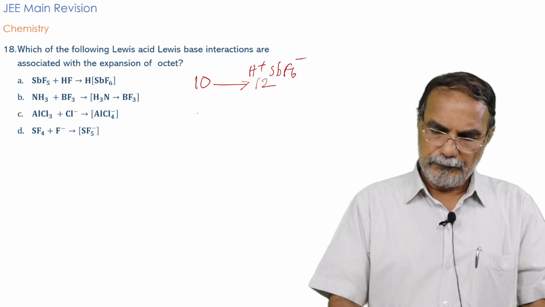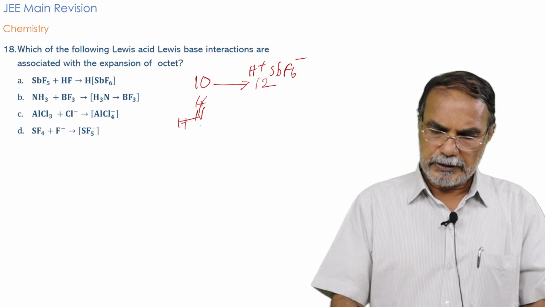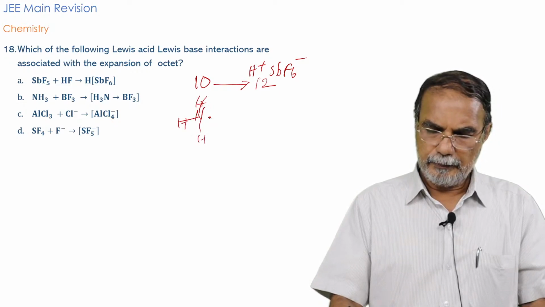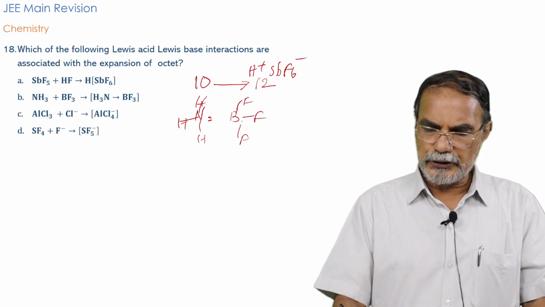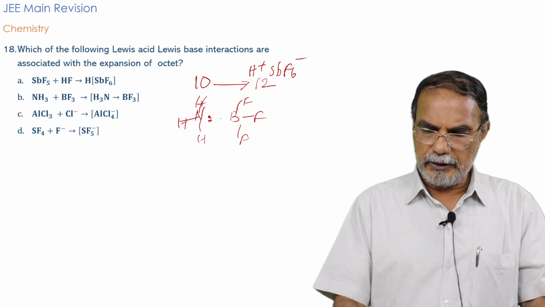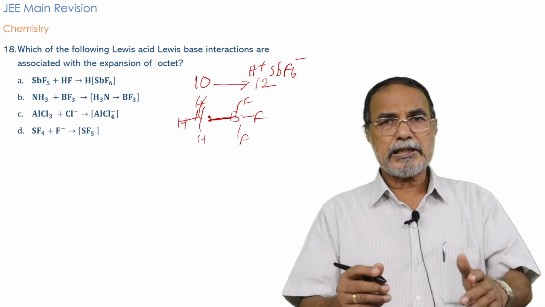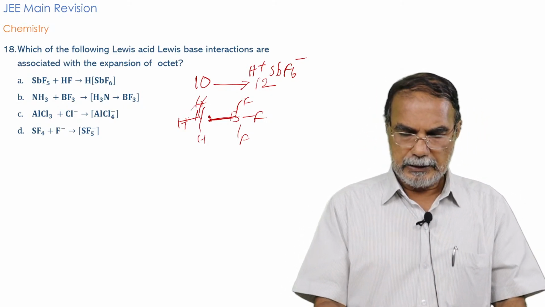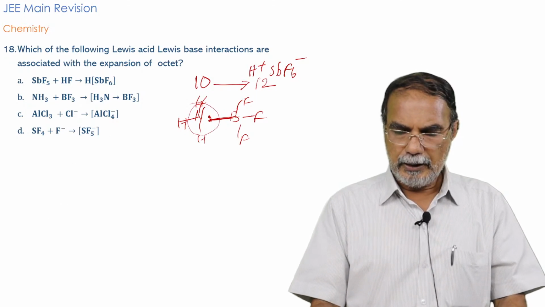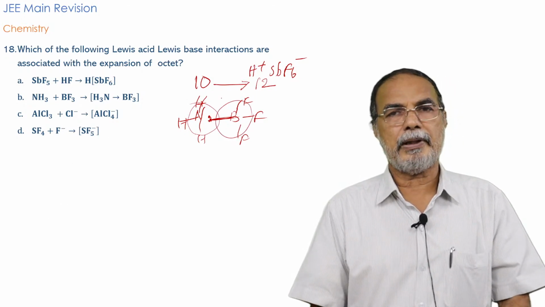NH3 and BF3. This is a classical example. NH3BF3 interaction. BF3 has only 6 electrons, but when NH3 and BF3 combine, a bond is formed between nitrogen and boron, utilizing the electron pair on the nitrogen. And now that nitrogen has 8 electrons in the valence shell, and boron also has 8 electrons in the valence shell.